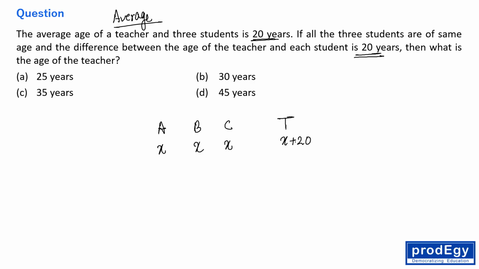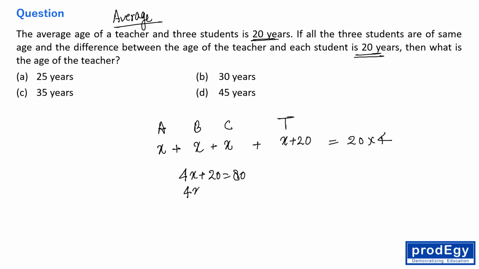Fine. Now the average age of all the 4 is what? It is 20 years, given, right? So the sum of their ages will be what? The sum of their ages will be 20 into 4, right? So this is 4x plus 20. So 4x plus 20 is equal to 80.